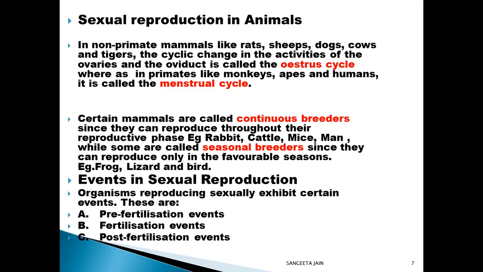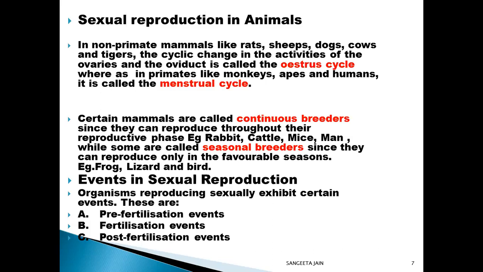Now, events in sexual reproduction. Organisms reproducing sexually exhibit certain events. In animals, the reproductive phase begins with marked changes in both external and internal morphology and physiology of the male and female.